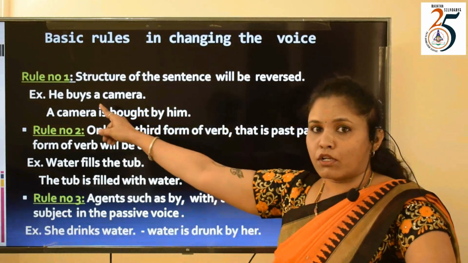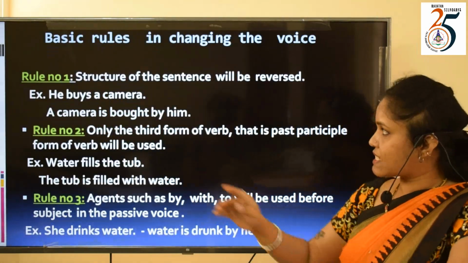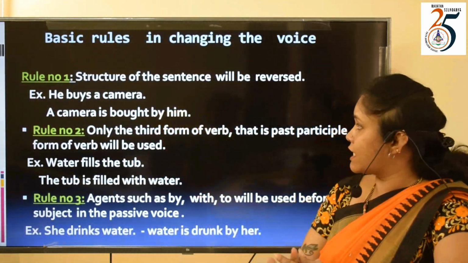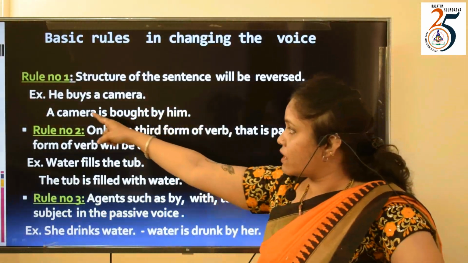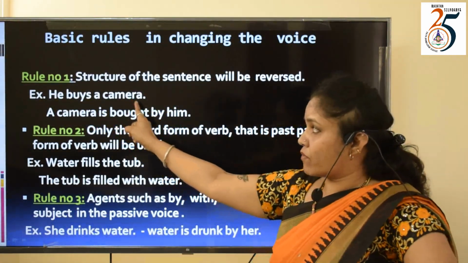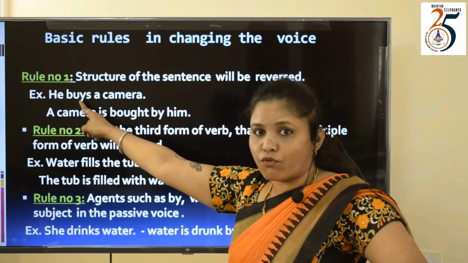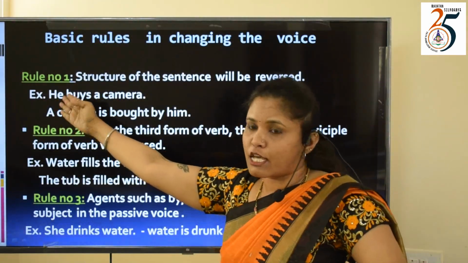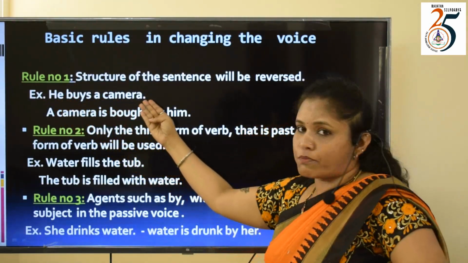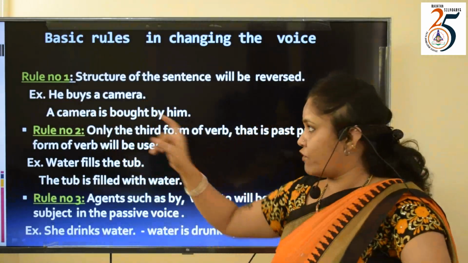Rule number one. As we have already seen in the earlier example, the structure of the sentence will be reversed. You can have another example here. He buys a camera. Buys is the verb which is in present form, present tense. He is the subject. A camera is the object. So let us reverse the object and subject first.